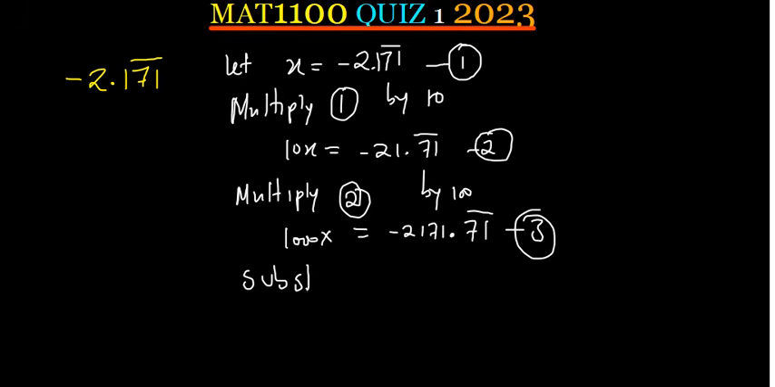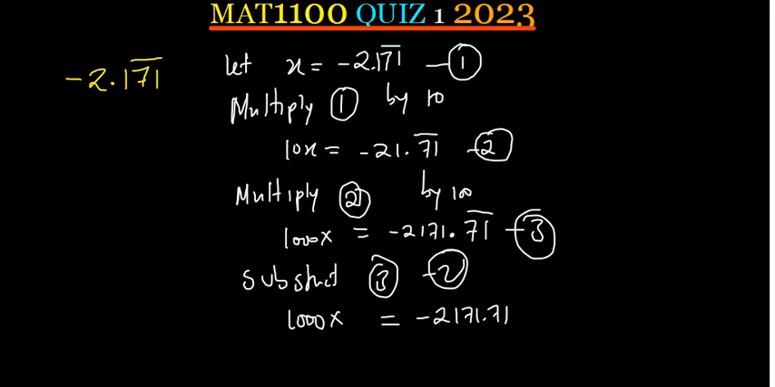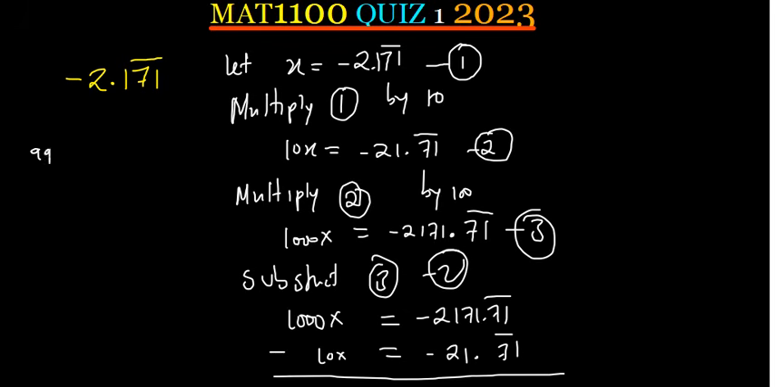So say subtract equation 3 minus equation 2, or you can even do it equation 2 minus equation 3, up to you. So I'm going to say 1000x is equal to negative 2171.71, and then the 10x is equal to negative 21.71. So these are the two equations we are going to subtract. We know 1000 minus 10, that is 990x.